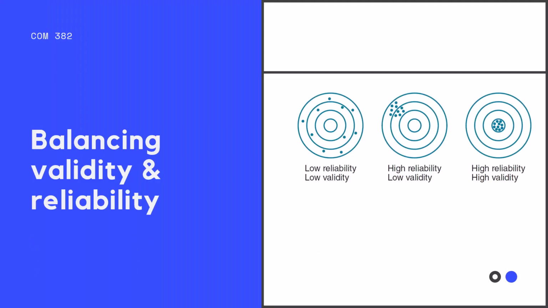So when we do a study, we really have to think about how we can balance validity and reliability, because they are hard to have both. So in this visual, you can see that studies that are highly reliable but weak on validity will produce similar results, but the results are wrong.